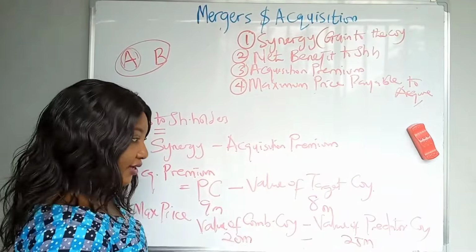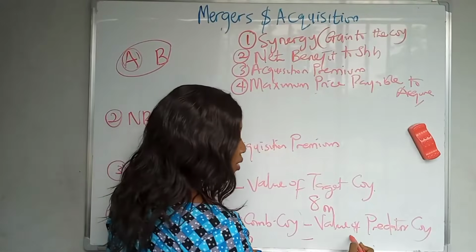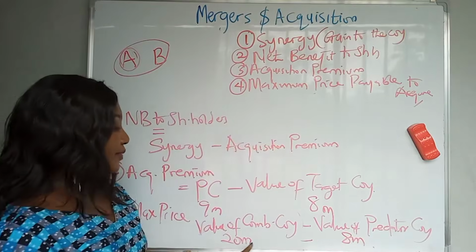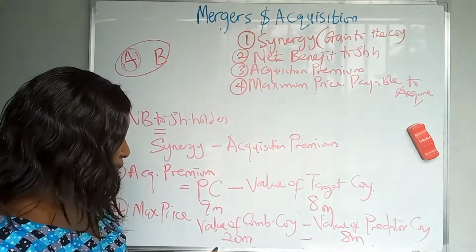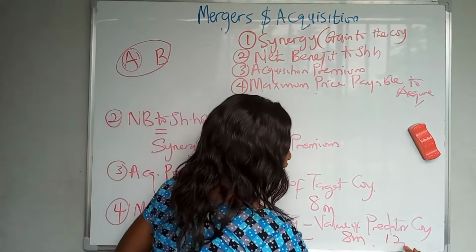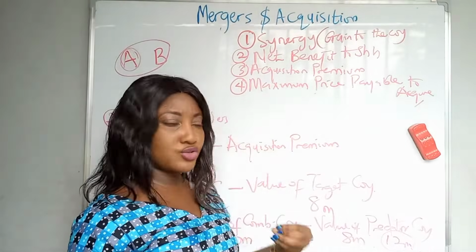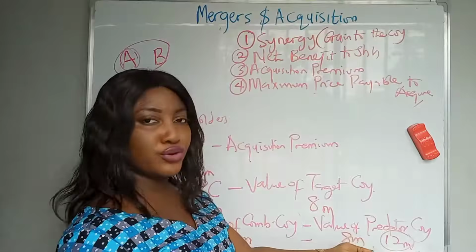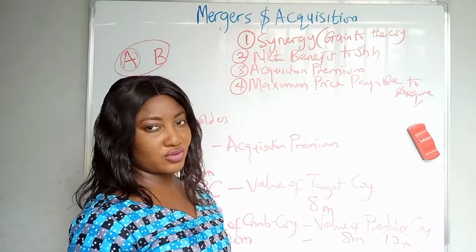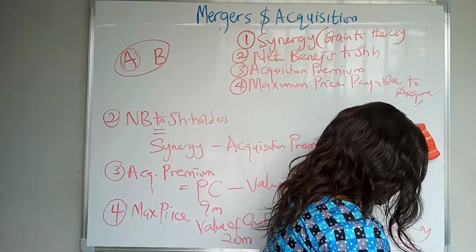So why acquire? But let's say now they are 8 million. And by the time they acquire, they will become 20 million. It means that that difference of 12 million naira is the maximum they will pay. The maximum benefits that should be added to you should be the maximum that you pay. You don't want to pay beyond the value being added to you. Does that make sense?